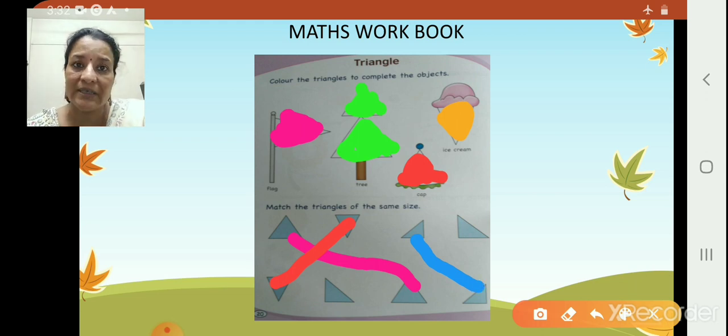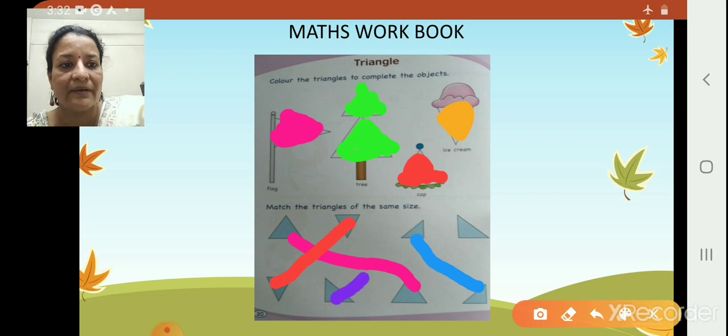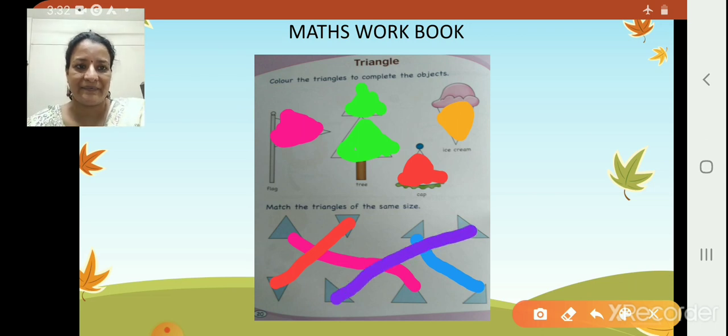So draw a straight line, only one straight line. And next, what is left? Here, this and this. Draw the lines very neatly. Okay. Now this was the page in the maths workbook, triangle.